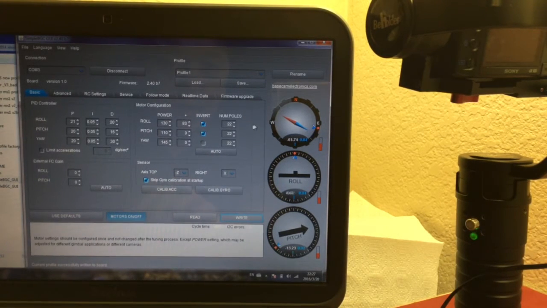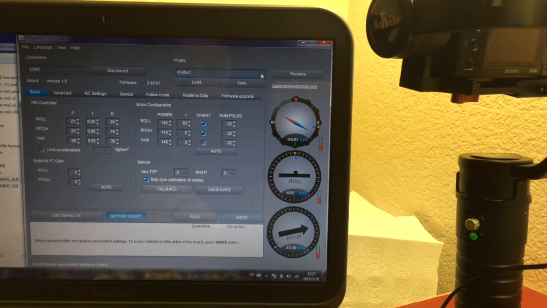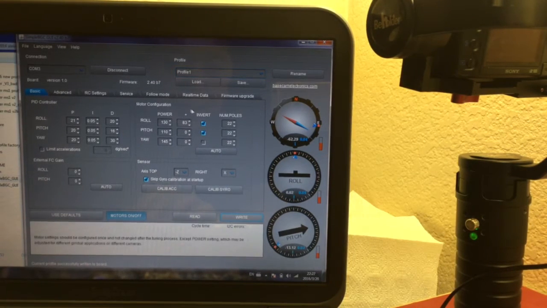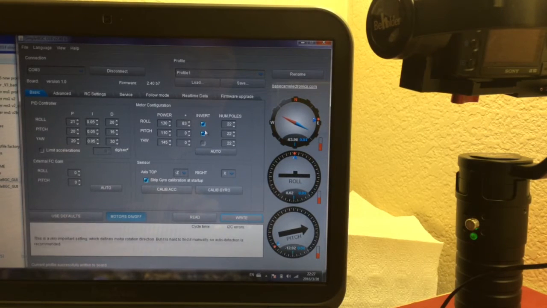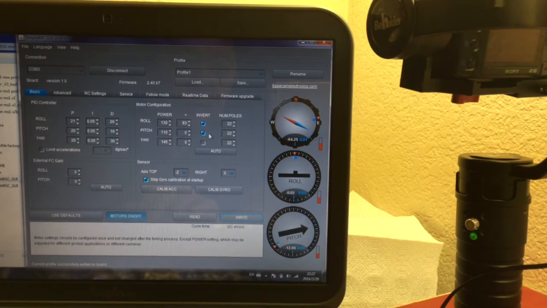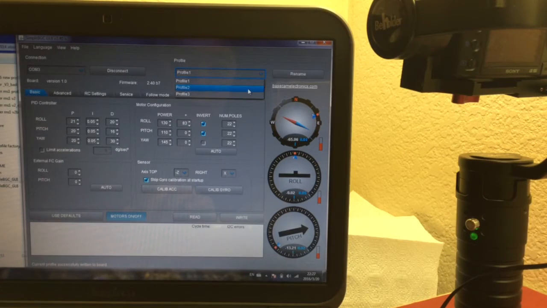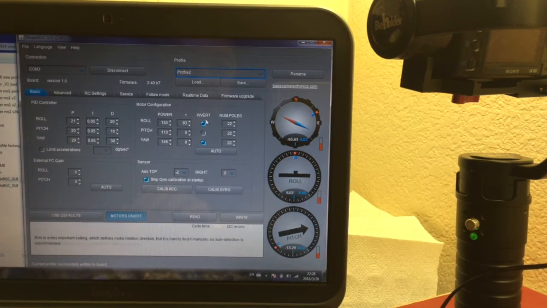After this, we need to go to profile 2, because for profile 1, profile 2, and profile 3, the invert part needs to be the same. We can see the tick is in roll model invert, the pitch model invert. So we need to change it in profile 2. Let's go into profile 2. You can see profile 2 is different from profile 1.